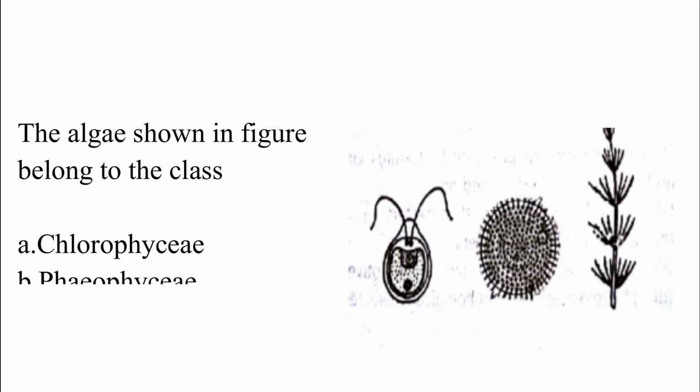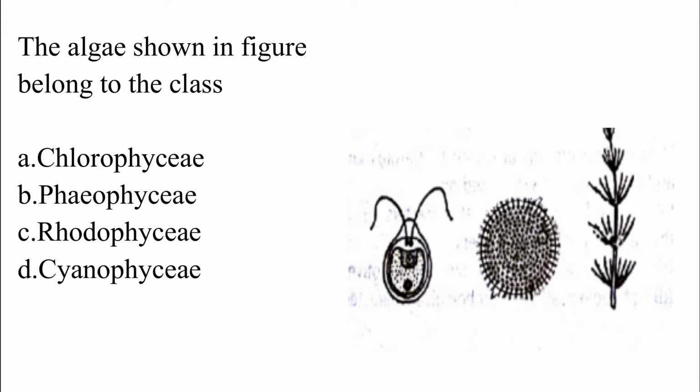The algae shown in the figure belong to the class: option A, Chlorophyceae. Option B, Phaeophyceae. Option C, Rhodophyceae. Option D, Cyanophyceae. The correct answer is option A, which is Chlorophyceae.